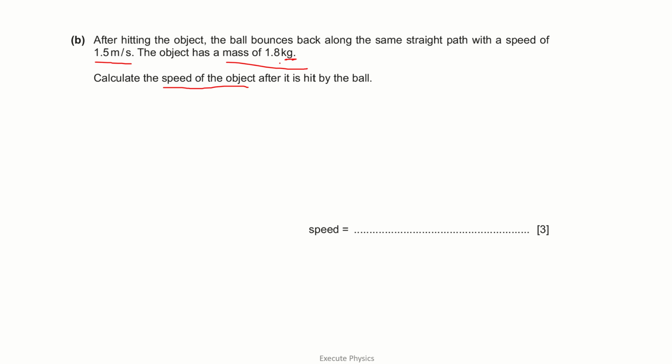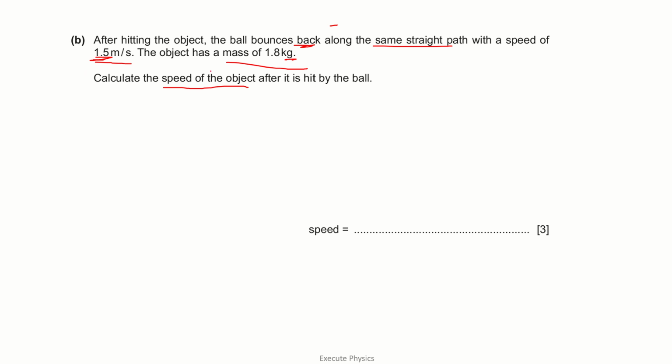After collision, what is happening? The ball is bouncing back along the straight path with a different speed, which is 1.5. The mass will remain the same, so the momentum of the ball after collision will be 0.19 multiplied by 1.5. But here we need to take the direction into consideration also, because velocity and momentum are vector quantities. Since it is bouncing back, we need to put a negative sign on the velocity, so the velocity would be minus 1.5. That is 0.19 multiplied by minus 1.5. That is the momentum of the ball.